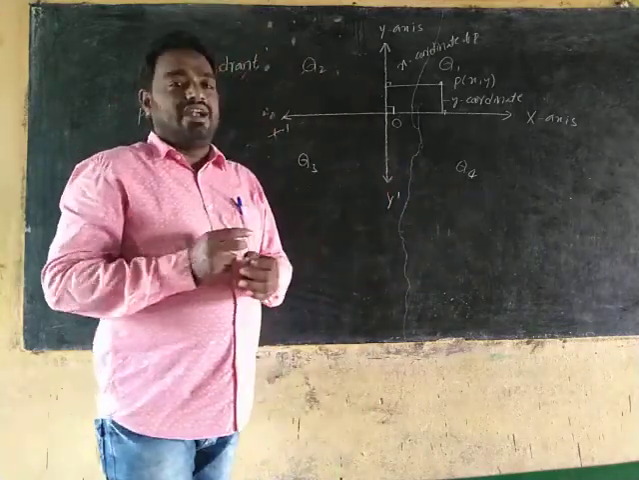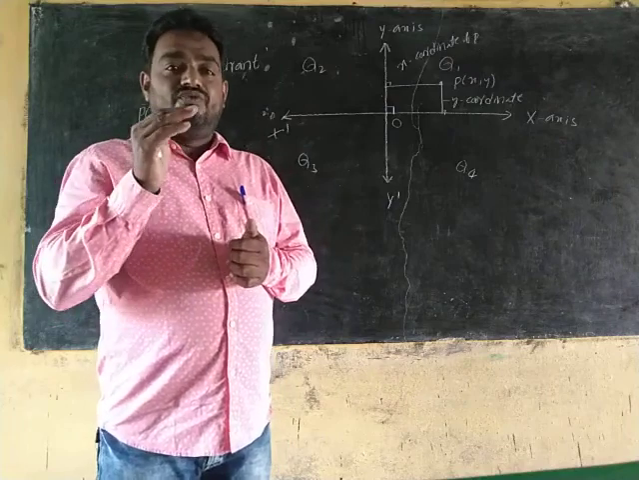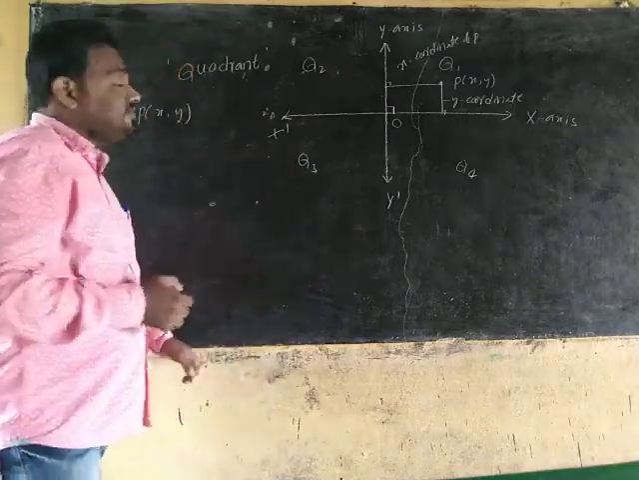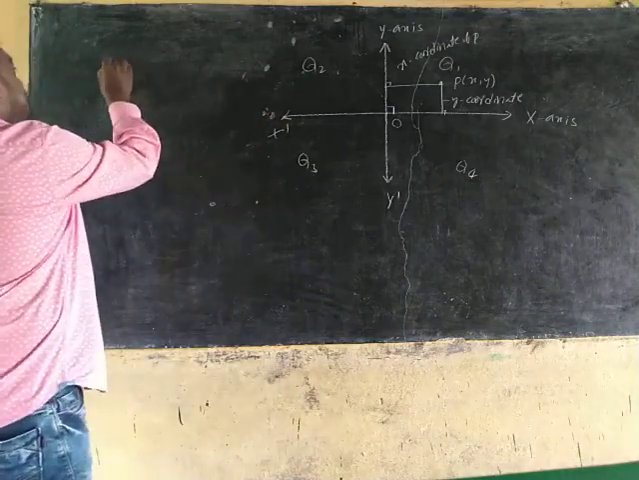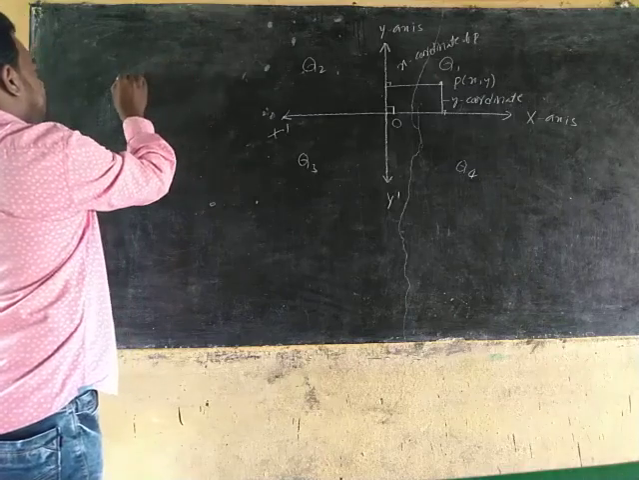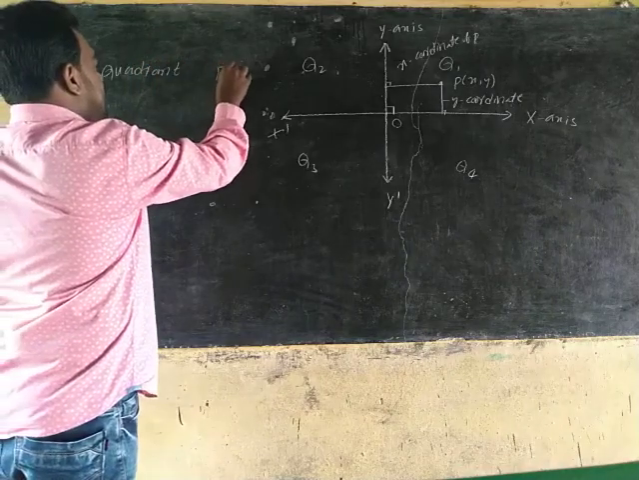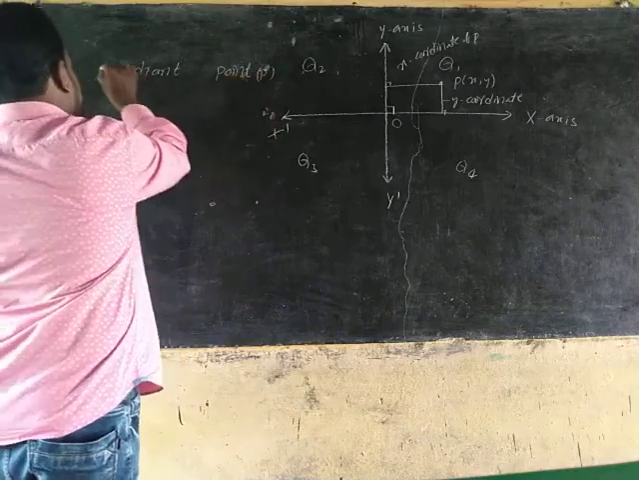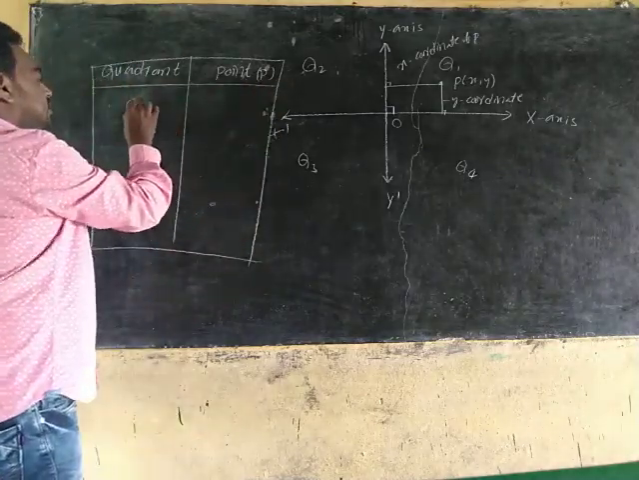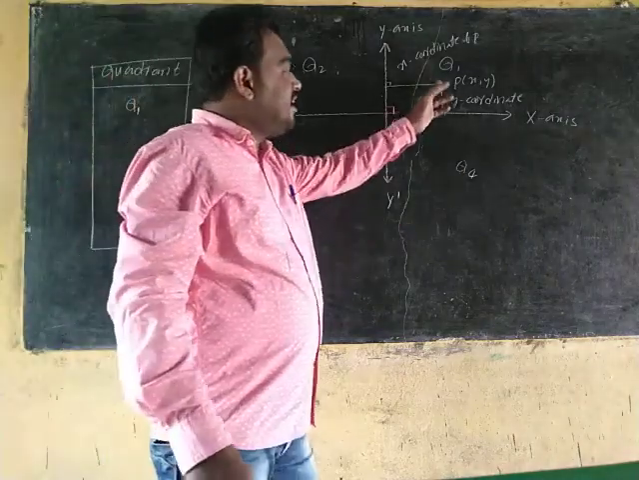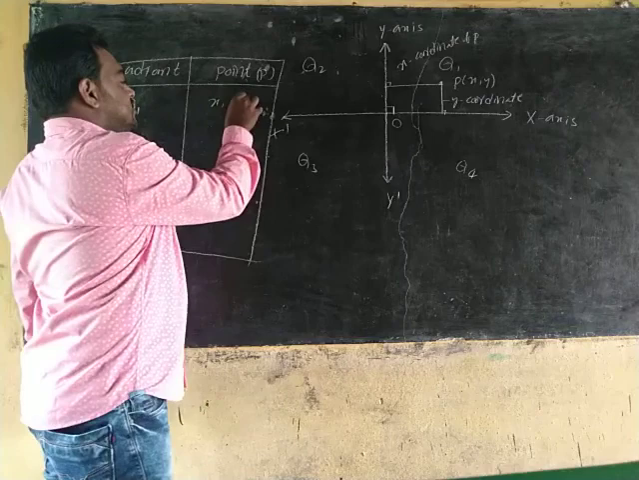next, we are discussing the general point in the different quadrants. Here I am writing the quadrants and the point P. If the point is in the first quadrant, the positive x-axis and positive y-axis are involved, so the general point is x comma y.